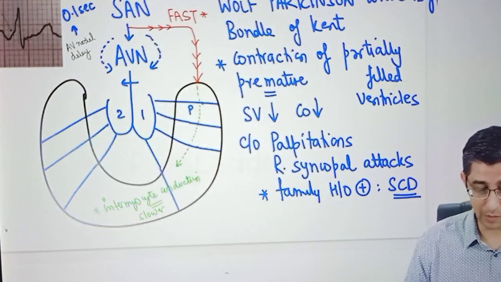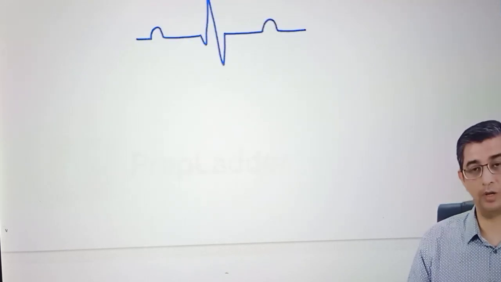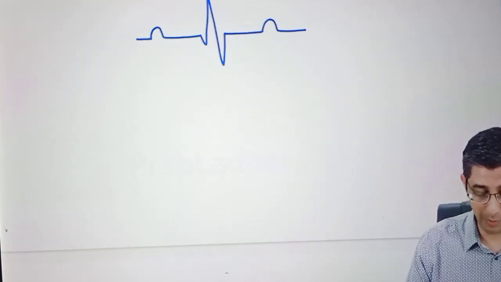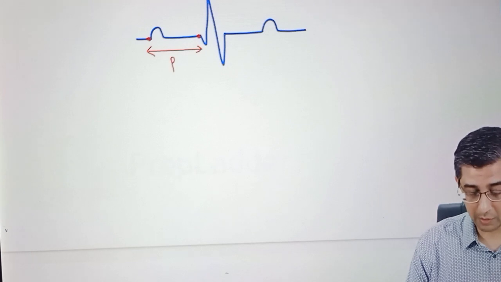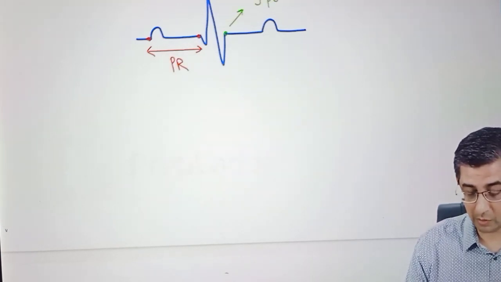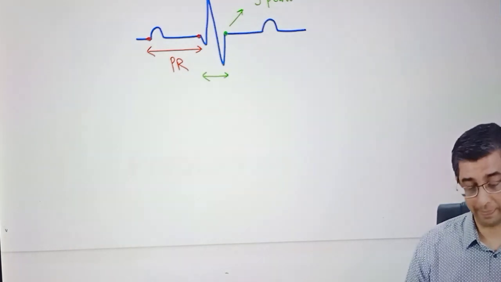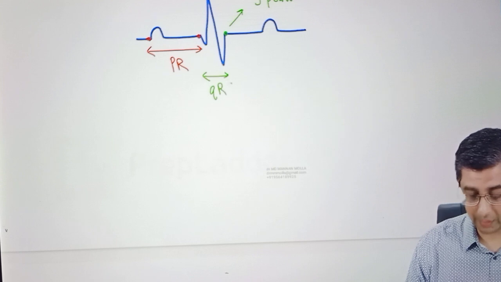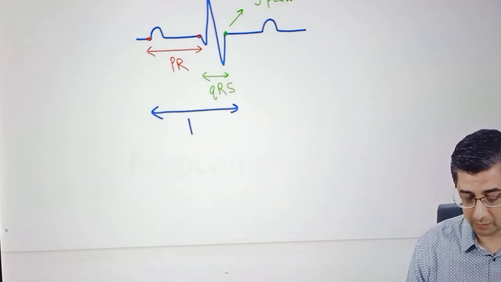So let's make sense of this from the ECG perspective. What I have highlighted before you at the moment is perfectly normal. I'm just trying to make it a little broader than what it normally is, for me to be able to explain to you the various intervals and durations. You see the starting of the P to the starting of the Q wave is called the PR interval. Now I'm going to put a green point at this particular area. This is the isoelectric point and is called the J point. The distance between the red point and the green point, the second red point and the green point, is called the QRS complex. And if I join the two together, PR plus QRS complex, then it will become the PJ interval.